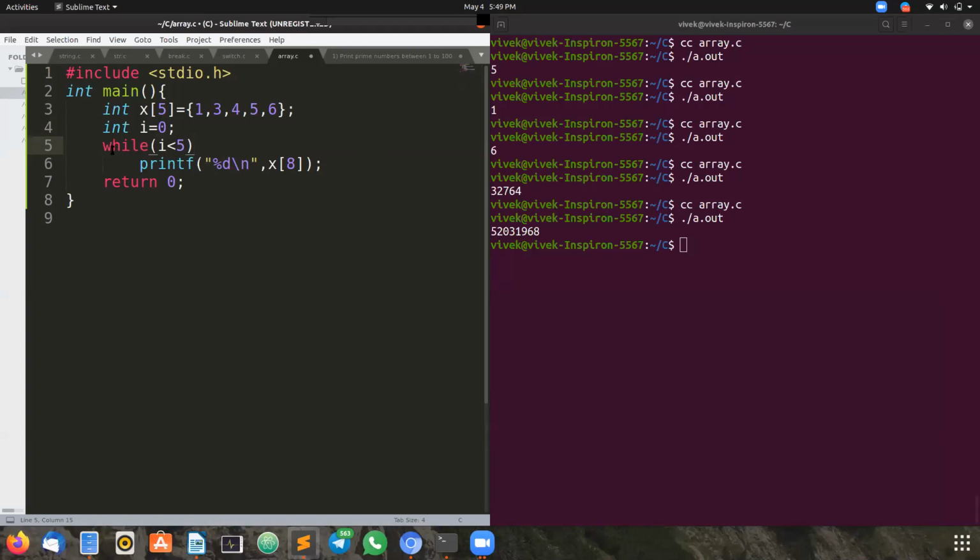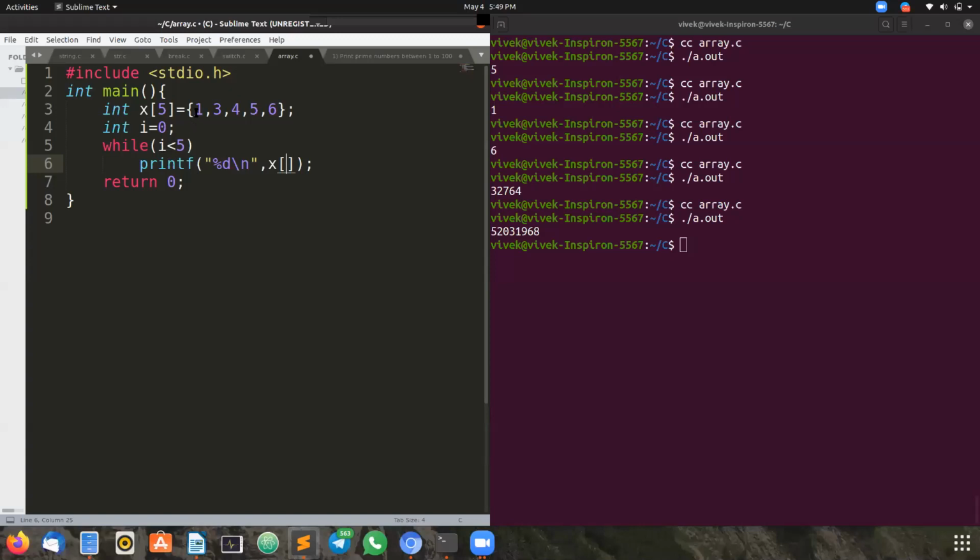Okay, we have written a while loop. As I have already mentioned, if we write multiple statements, then opening and closing of braces is required. I am writing only a single printf statement, so I am not going to write any. Now here the value of I is 0, isn't it?